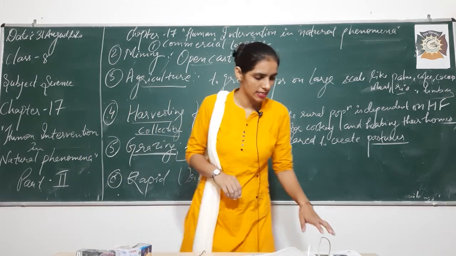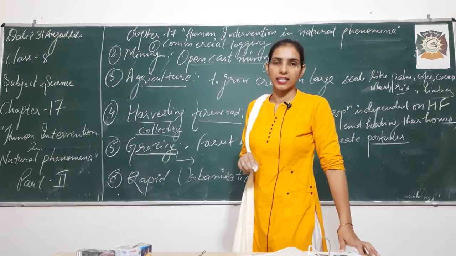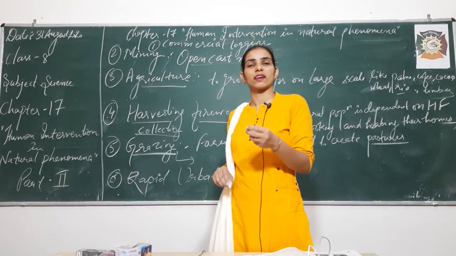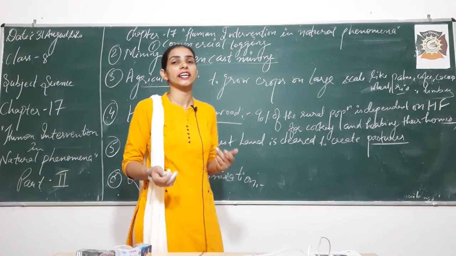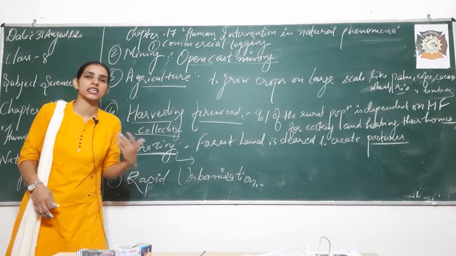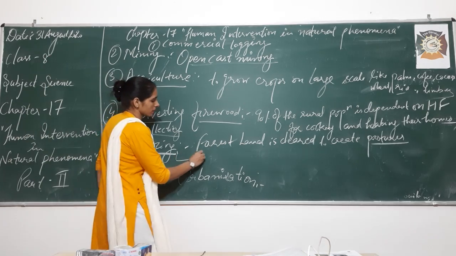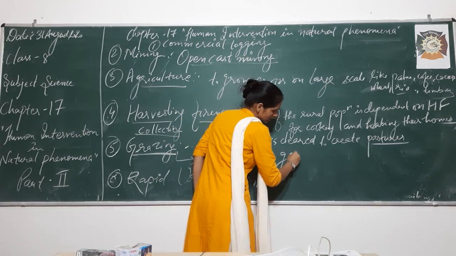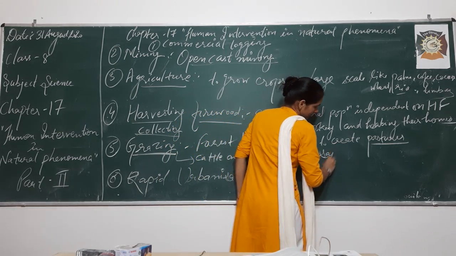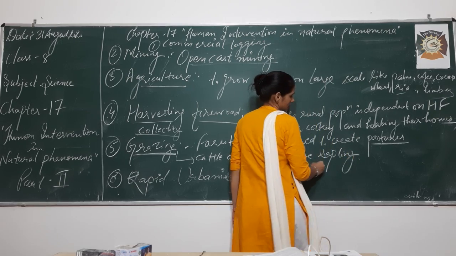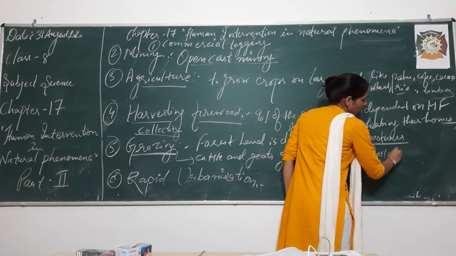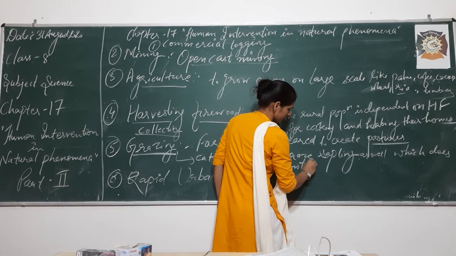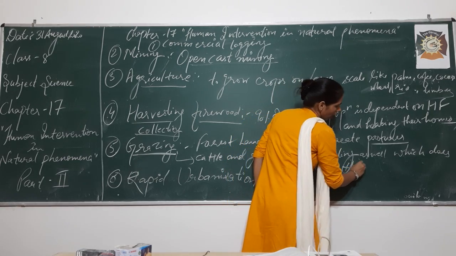Cattle and goats graze on small saplings as well, which does not allow the forest to regenerate, right?